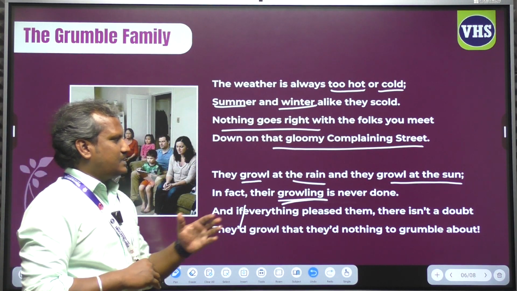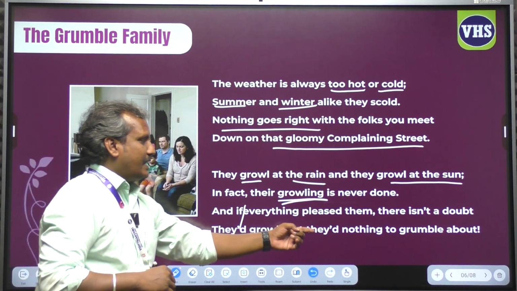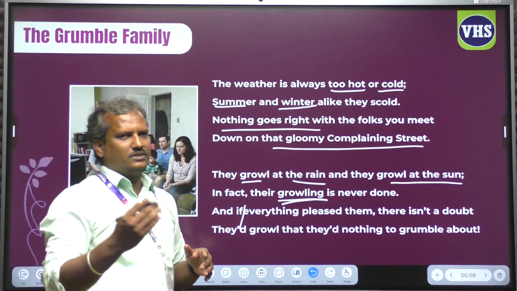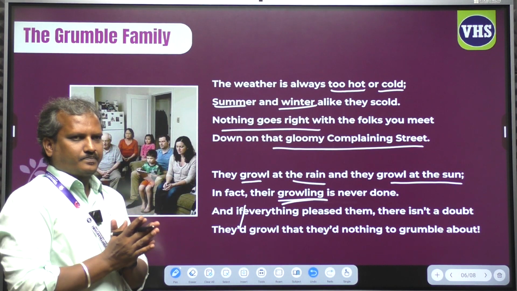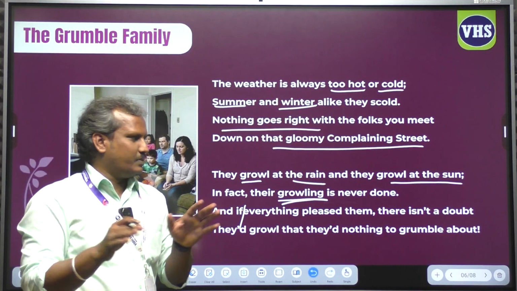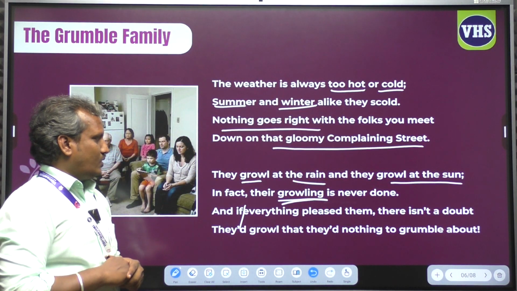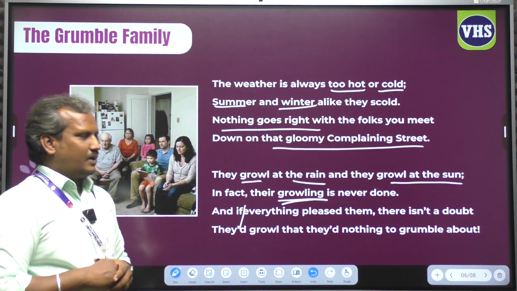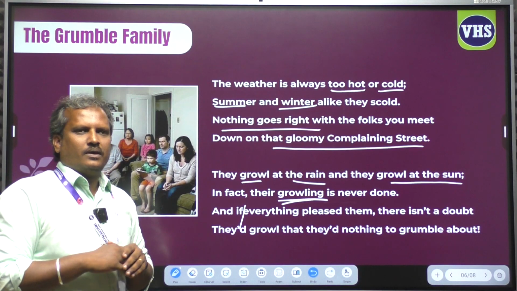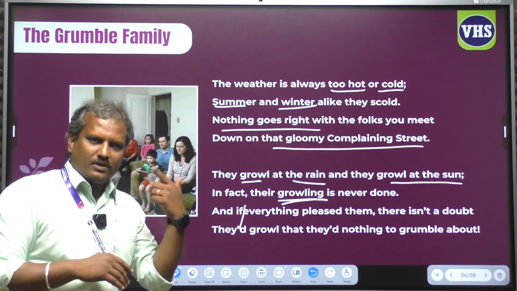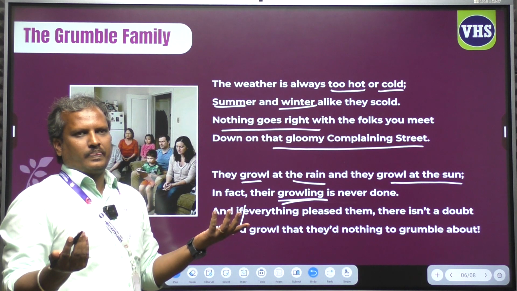And if everything pleased them, there isn't a doubt they would growl that they had nothing to grumble about. Just look at this funny note. If everything goes well with the family, they will grumble that they don't have anything to grumble about.